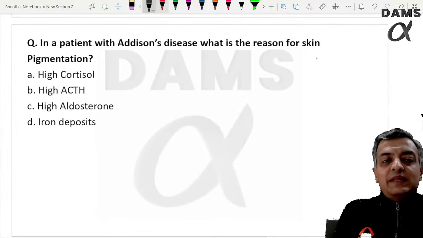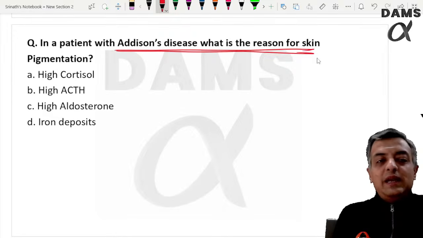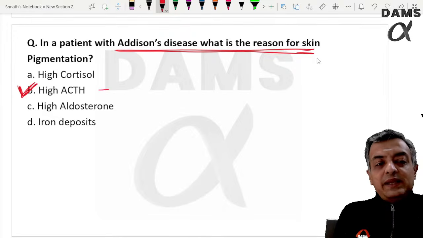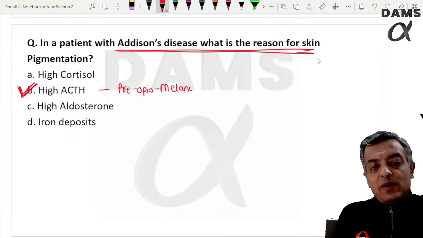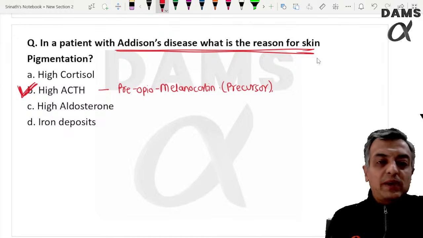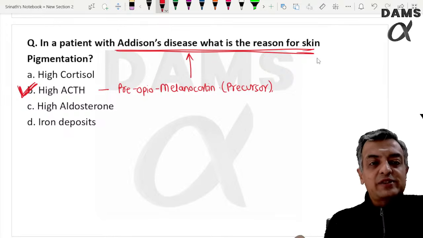In the patient with Addison's disease, what is the reason for skin pigmentation? That we know, elevated ACTH level. ACTH comes from pro-opiomelanocortin, the precursor of ACTH. Along with release of ACTH, there is also release of melanocyte-stimulating hormone, which is responsible for the skin pigmentation.